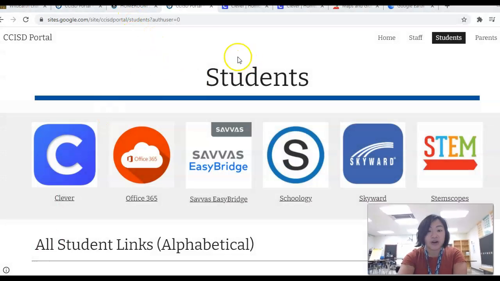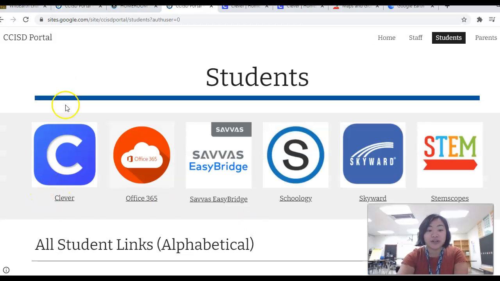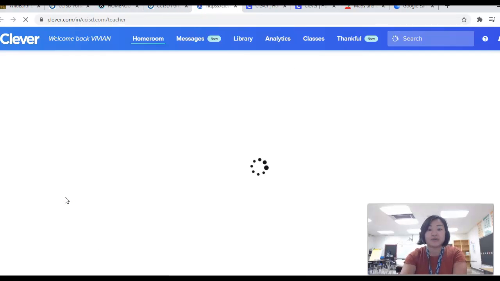So first, we are on the CCISD portal, right? If you're on the regular portal page, when you first get on the portal page, you'll click on students because you're a student. Once you click on student, you're going to look for Clever. It's going to be the very first icon here. Make sure you click on the words and not the picture. When you click on the word Clever, it's going to log you right onto Clever.